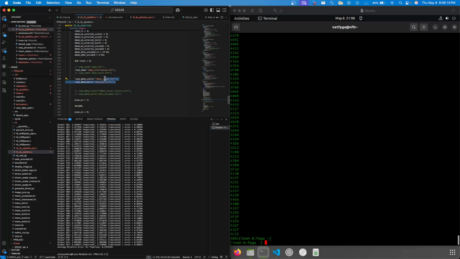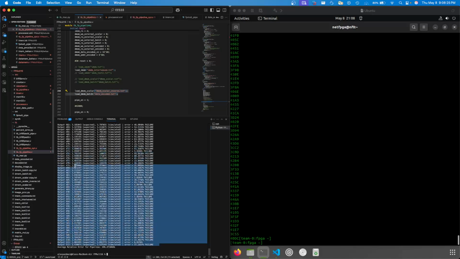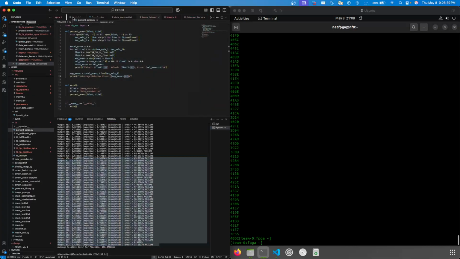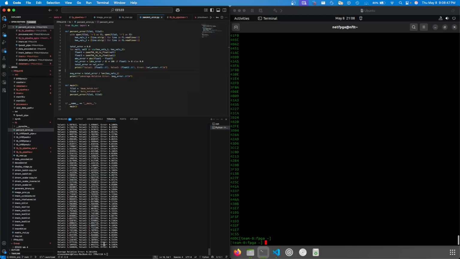Now before I run that on the FPGA, let's just run it over here. So to do that, instead of loading the scalar and the DMEM, we want to load the inverse scalar and the encoded into batch. So now let's do that. It says failure, but this is just because it's comparing against the wrong thing in the Python file I was just using. So if we go over to the file %error, let's drag this over here. Let's run this. And now we can see that it has even a lower error, 0.1%, which is extremely low.